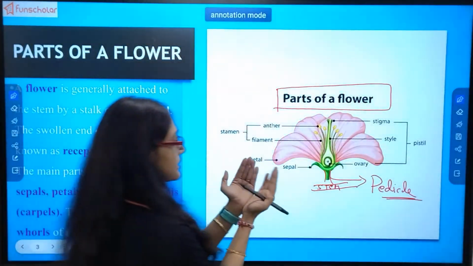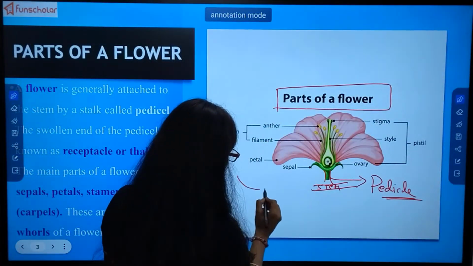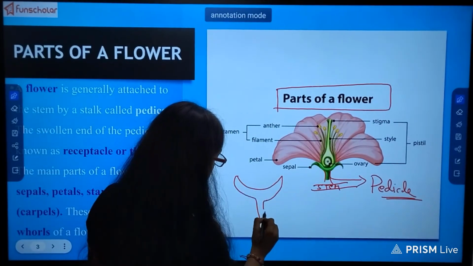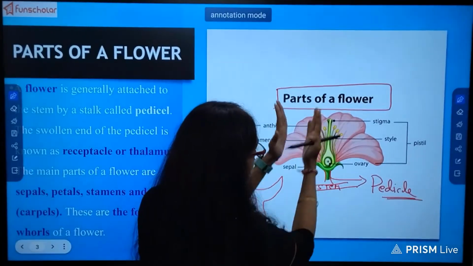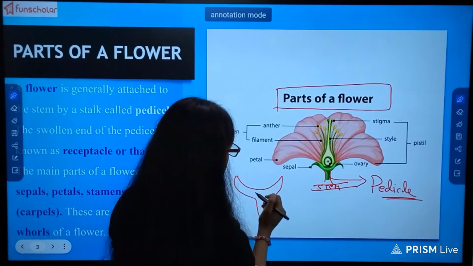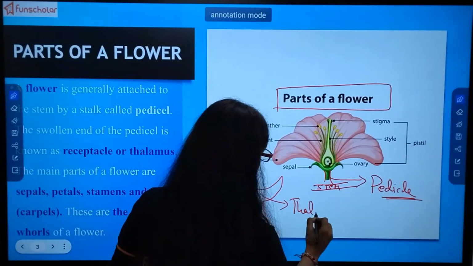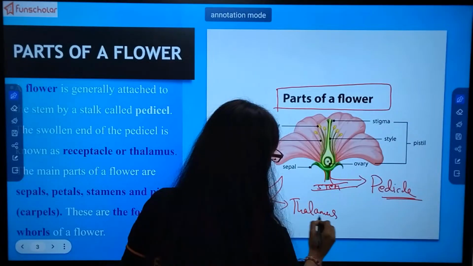Now, this green color structure that holds all the parts of the flower together is known as thalamus.